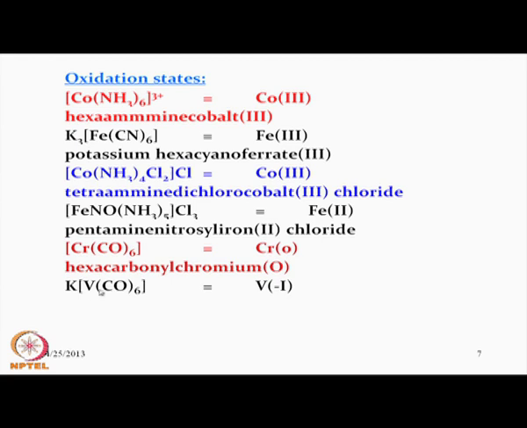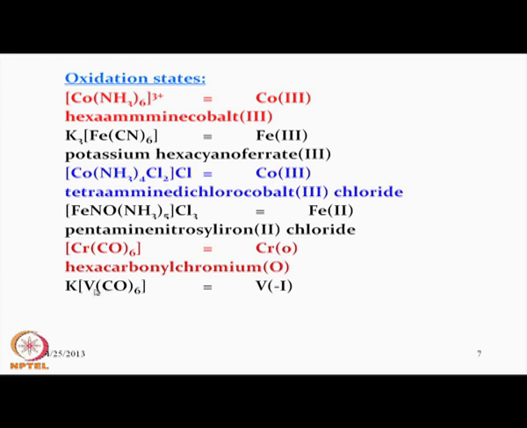Then vanadium can also give rise to a similar type of carbonyl compound, but the corresponding charge on the vanadium is different, which is V1−. This is because it is balancing the corresponding potassium charge as K+. So, the vanadium-bearing part is the anionic part where carbon monoxide is neutral.